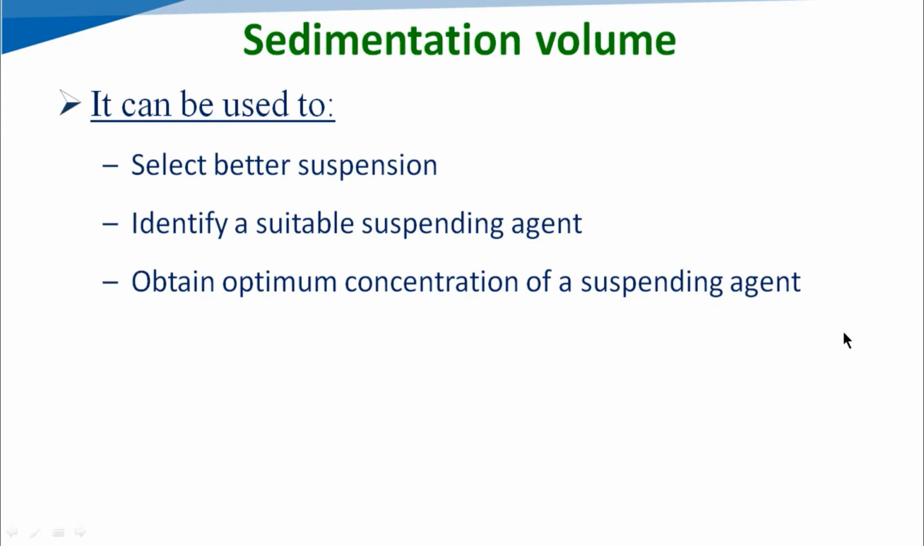Then afterwards, if we come to know that, for example, in a particular suspension SLS, sodium lauryl sulfate, is a good suspending agent, then in such a suspension, what will be the optimum concentration of the SLS that is required to prepare a good suspension? So here, with the help of sedimentation volume, we can also determine the optimum concentration of the suspending agent that is required to prepare a good suspension.